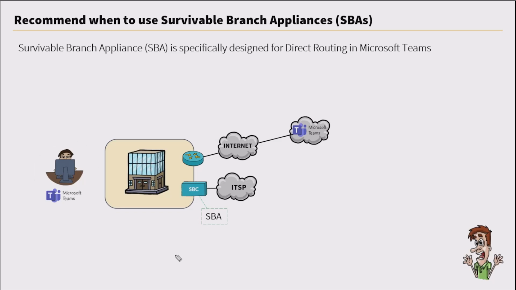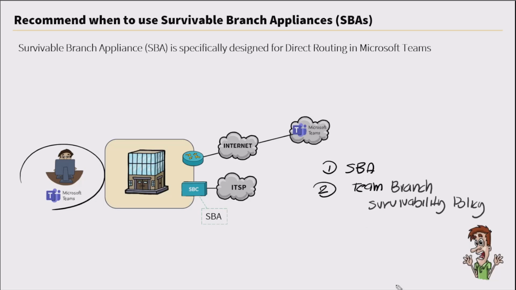Now from a high level, for all this to work, our Teams client needs to know which SBAs are available for each site, and also which SBAs are assigned to users in that site. So first we need to have our SBA. Then we have to create a policy, that being the Teams branch survivability policy. And then we have to assign that policy to users.